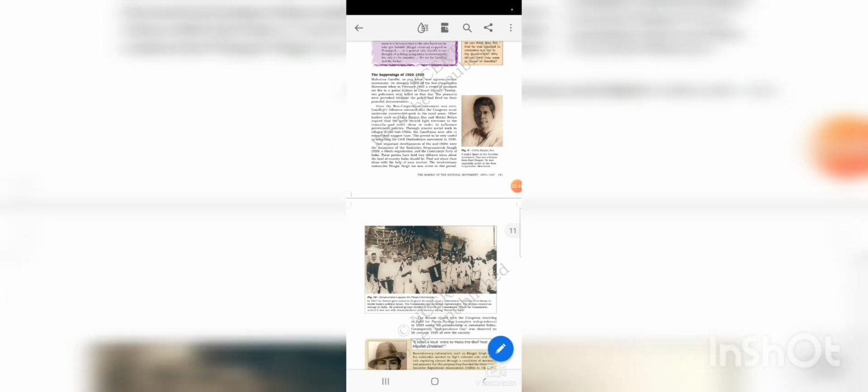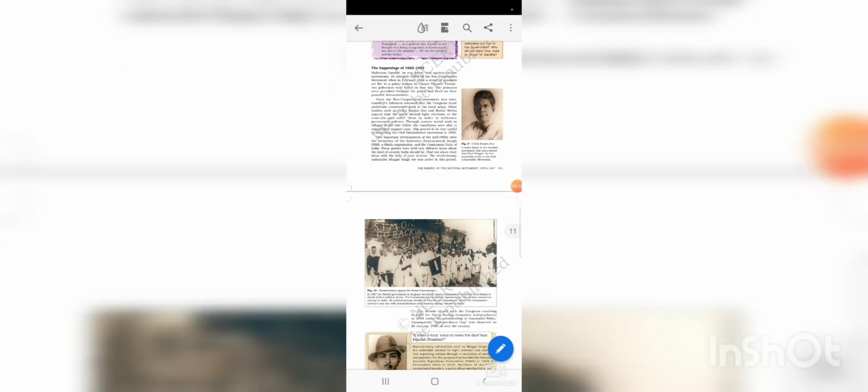Some other parties were also founded, like, see in your book in the third paragraph, the RSS, that is Rashtriya Swayam Sevak Sangh, which is a Hindu organization, and the Communist Party of India. Now what was the motive of these organizations? These organizations played an active role in raising demands and mobilizing people on these demands and to participate in the freedom struggle. They wanted to mobilize the people.